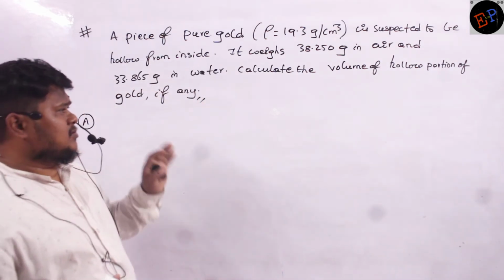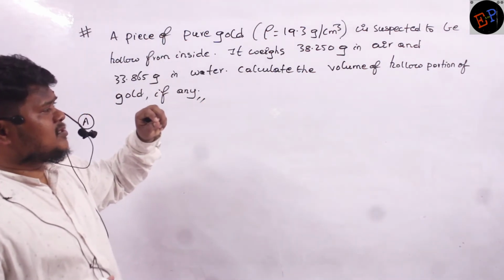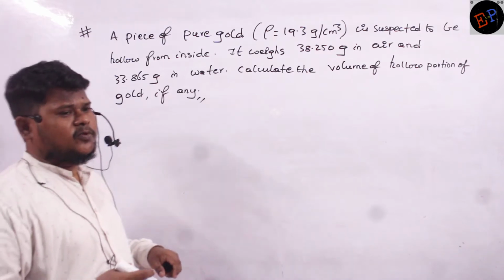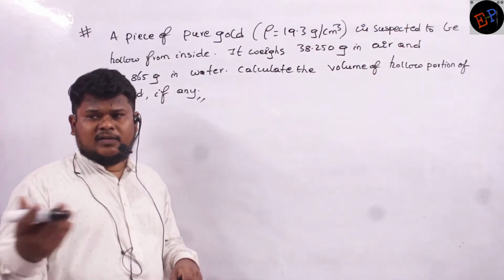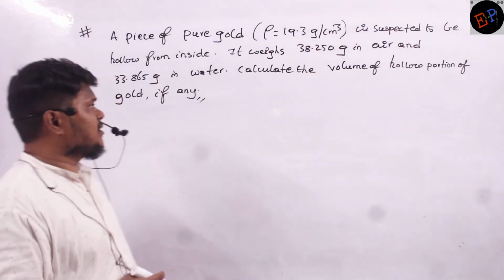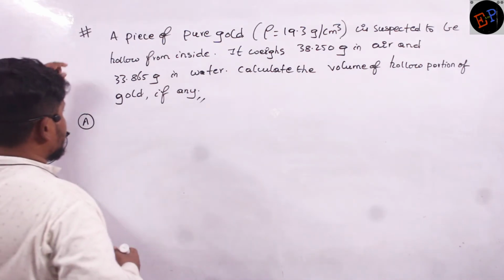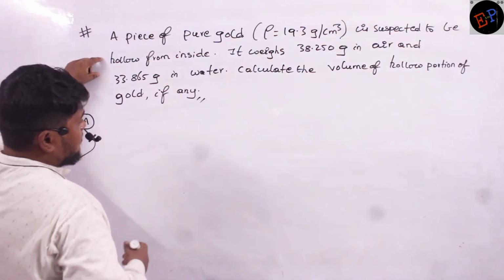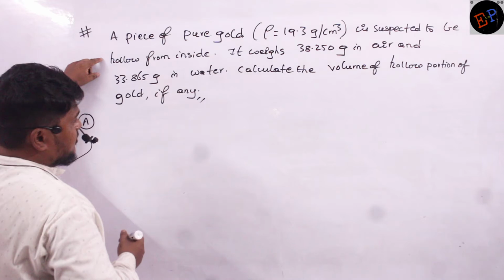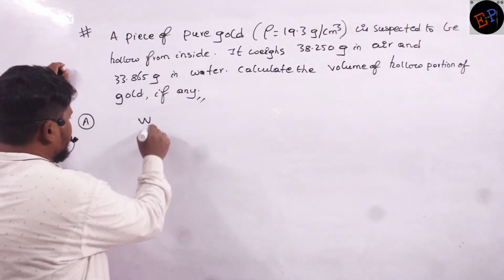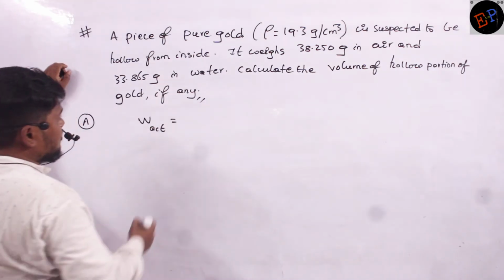So here also there is a doubt that inside this gold jewelry there is some hollow portion, and we have to find out whether there is some hollow portion or not. Okay, let us see how we can find out. It's suspected to be hollow from inside. It weighs 38.25 grams in air. So therefore, what is the actual weight of this gold?